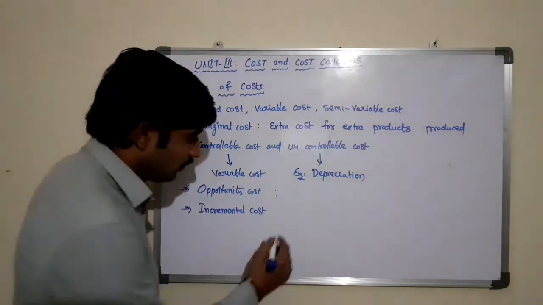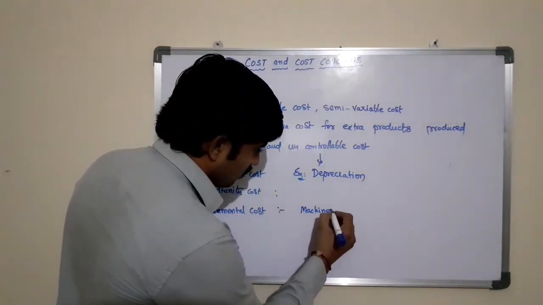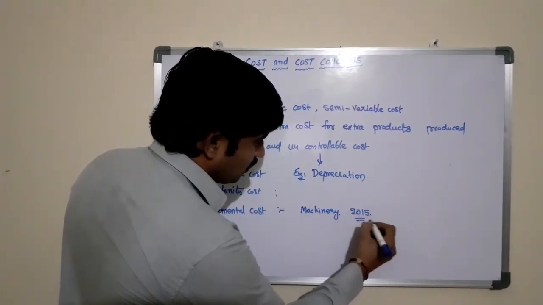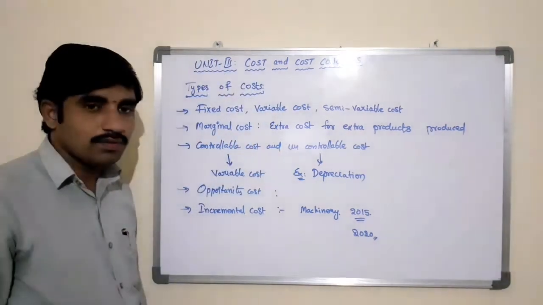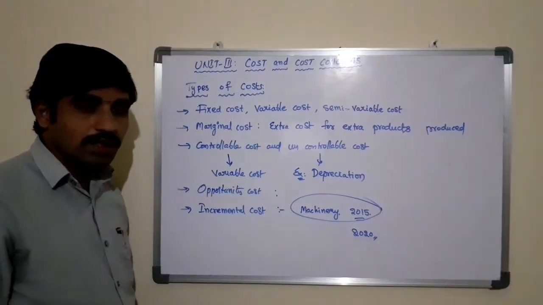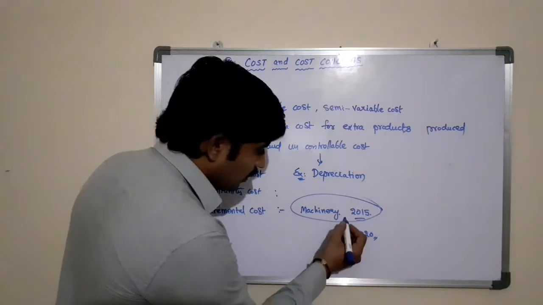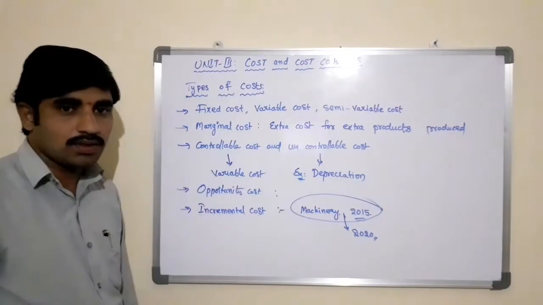For example, we purchased one machinery during 2015. Now we are in 2020. We purchased machinery during the year 2015 to produce the product. Since 5 years we are using the same machinery to produce the product.